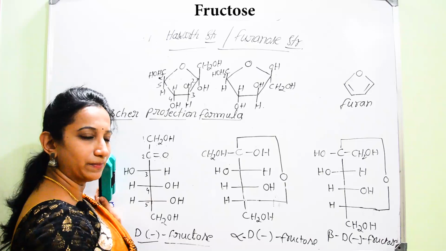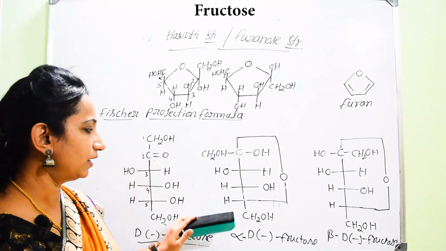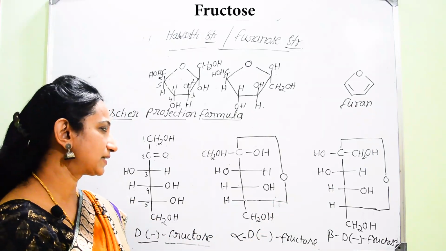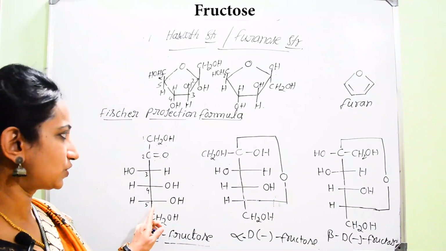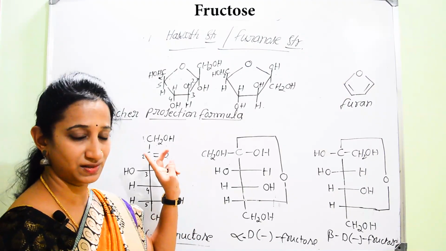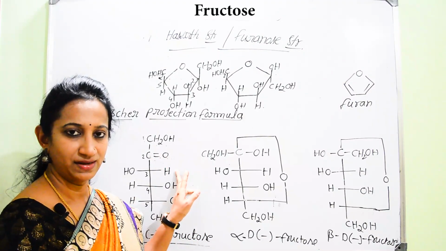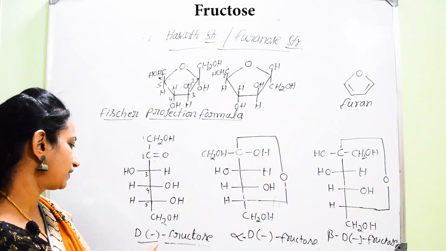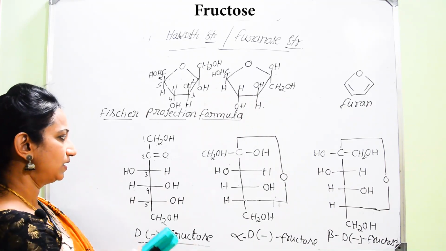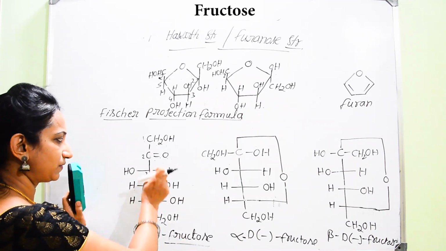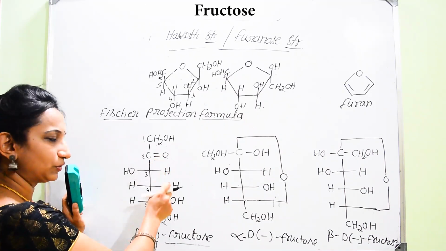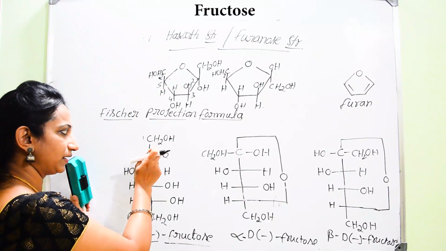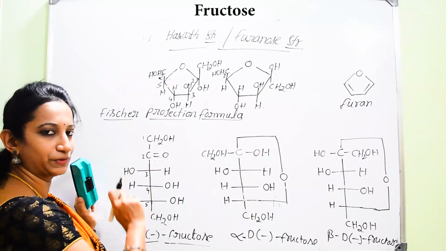Now we can easily remember these Haworth structures for alpha form of fructose as well as for beta form of fructose. Now it is clear for you, I think. So regarding the structure of fructose: fructose is ketohexose, it is levorotatory, and it resembles the D configuration of glyceraldehyde. Hence it is given the name D minus fructose. This is the open chain structure for fructose. Which is that functional group present in fructose? It is ketonic group. In case of glucose, aldehydic group. Ketonic group is always present not at terminal, but at second position.